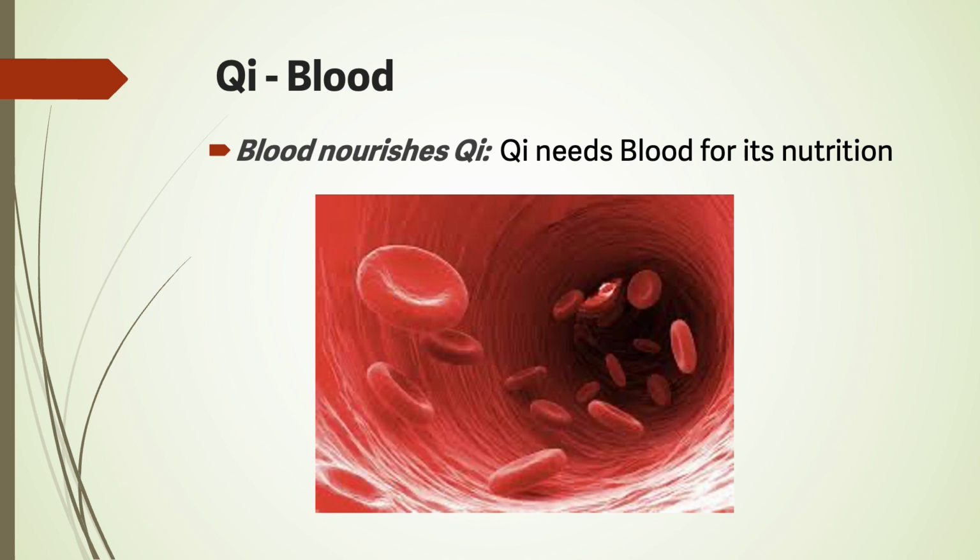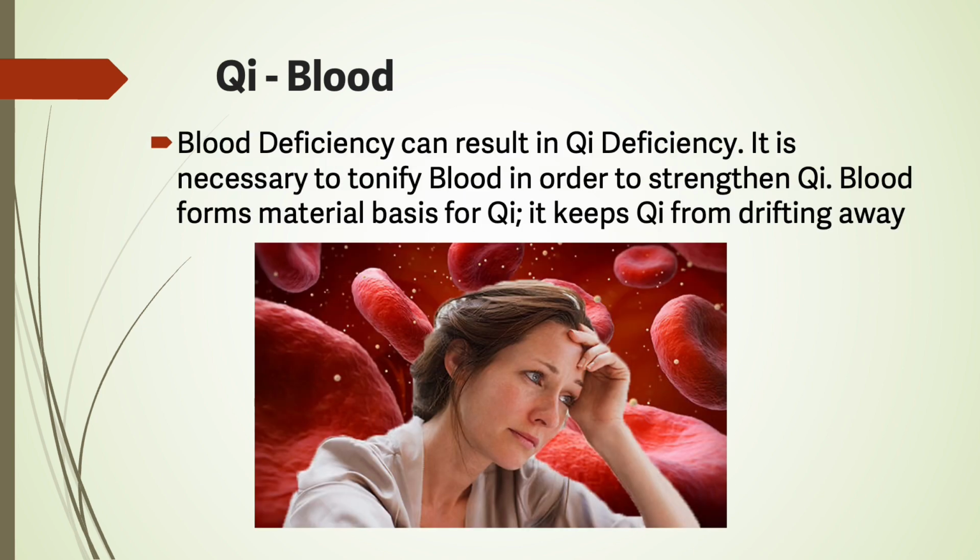Blood nourishes the qi. Qi needs blood for its function. Blood deficiency can result in qi deficiency. It is necessary to tonify blood in order to strengthen the qi. Blood forms the material basis for qi. It keeps the qi from drifting away.